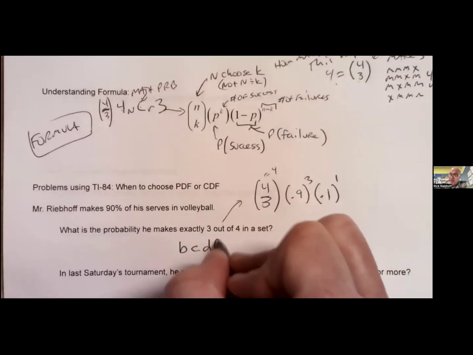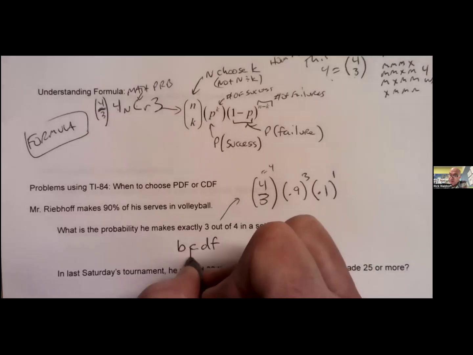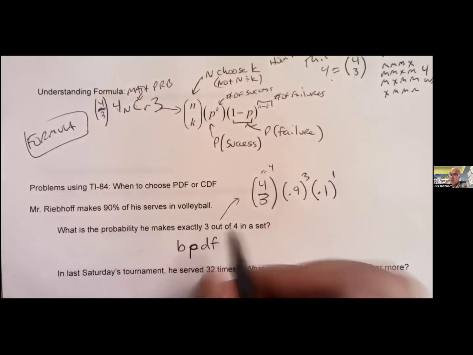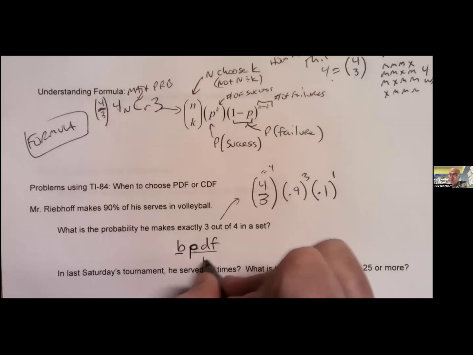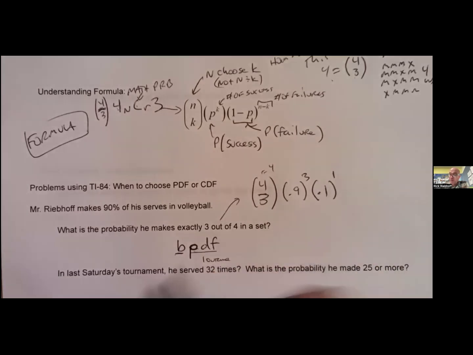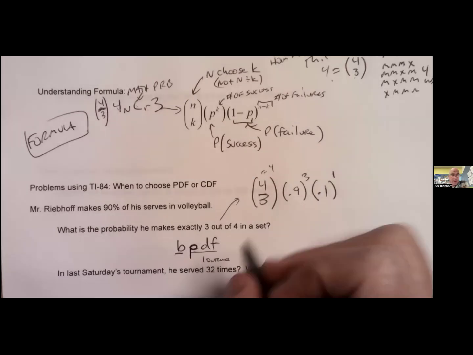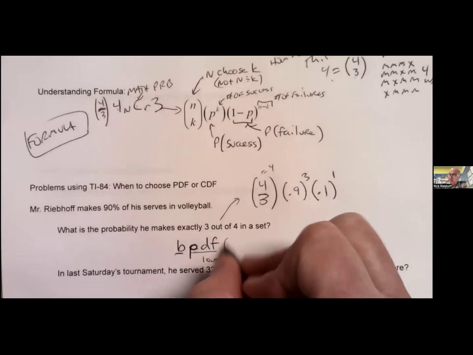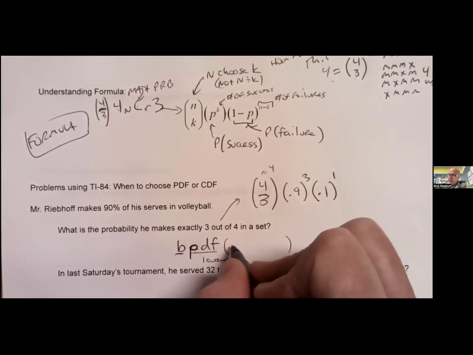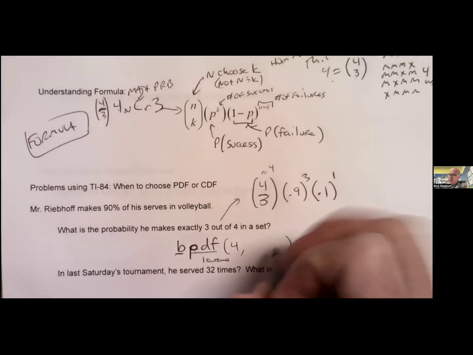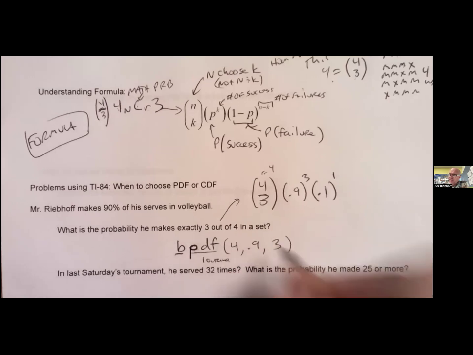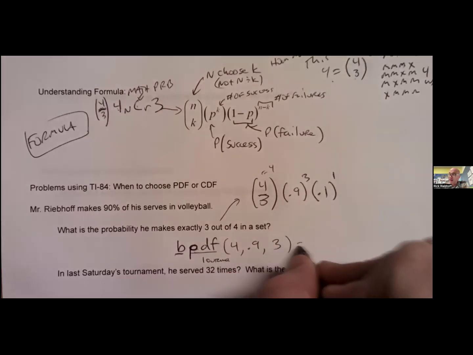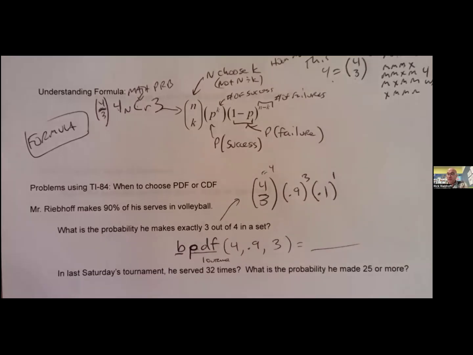Okay, we would probably use our calculator if we're given this problem, and we would go binomial CDF, or sorry, PDF, because it's exactly one outcome. So binomial PDF because it's one outcome. Okay, we'll talk about CDF in a second. And I think I plug in the number of trials, the probability of success, and then the number of successes, and that's going to spit out a number. Okay, so that's that.